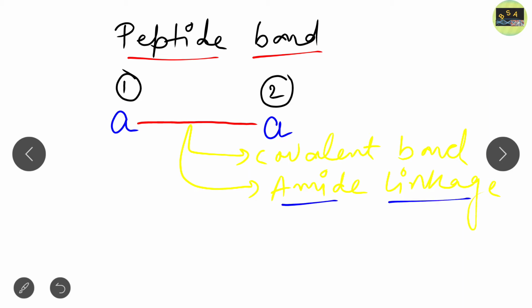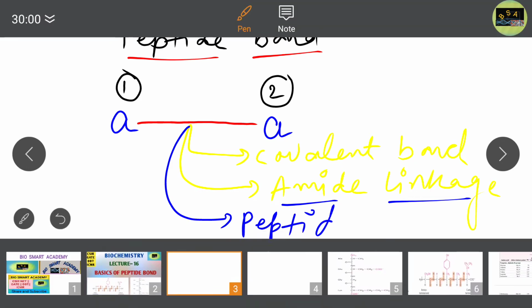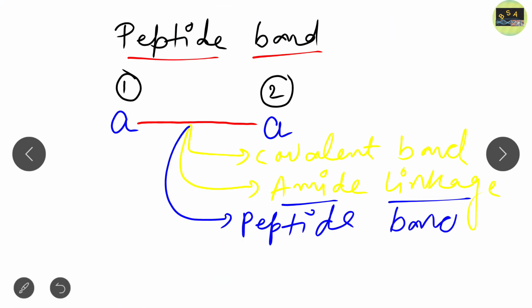Then the term that we use is peptide bond. Okay, so this is the definition of peptide bond.